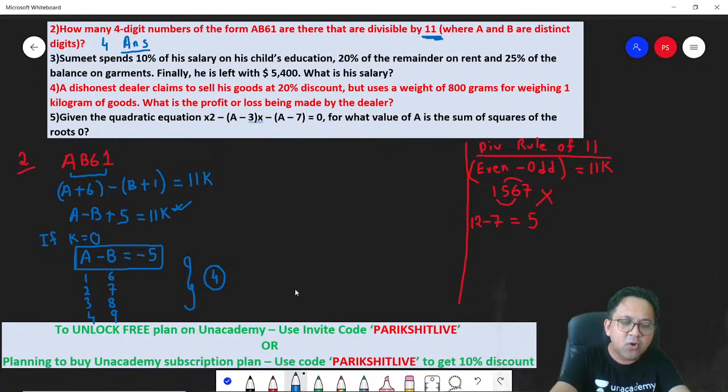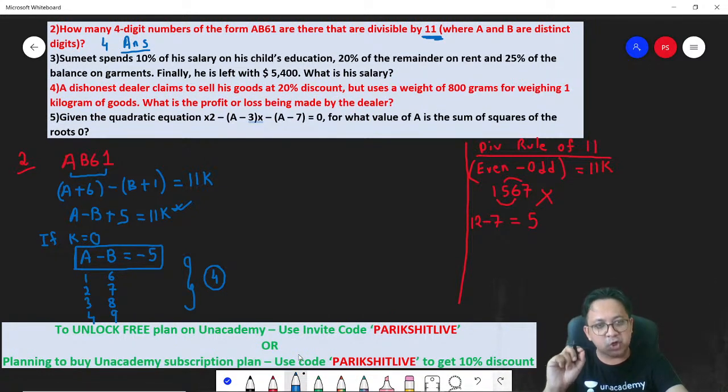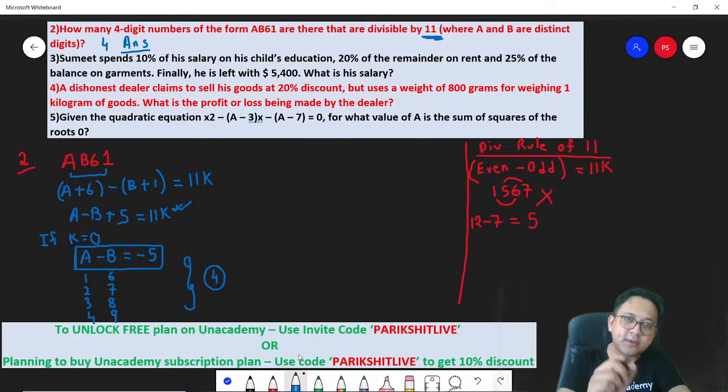Someone might be thinking, why did I take K as 0? You might take K to be a different value. Remember, the answer will not change. It will still come out to be 4. Okay? Chalo, let's go to the next one.